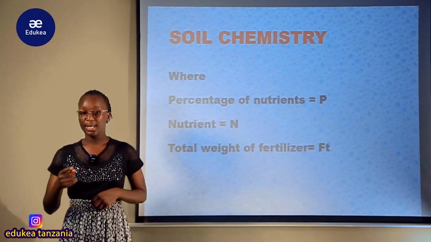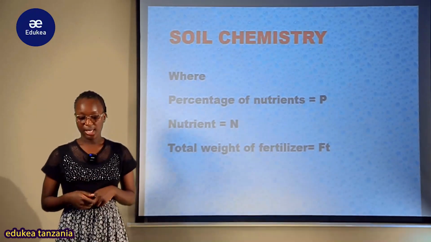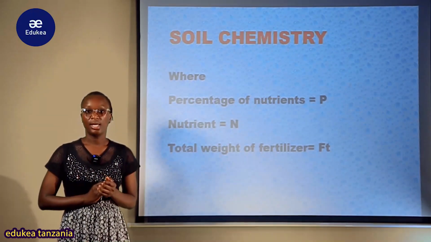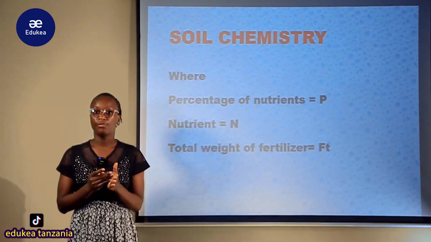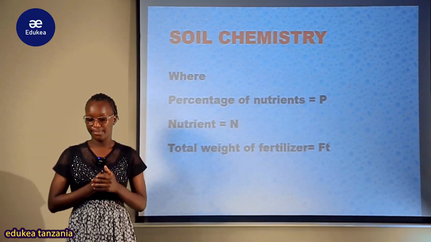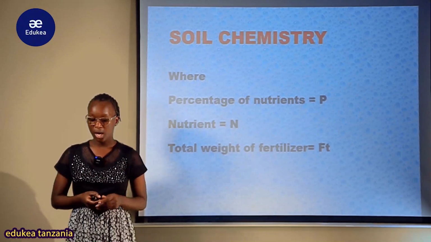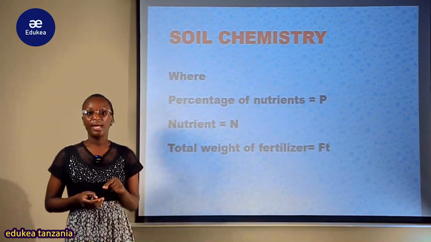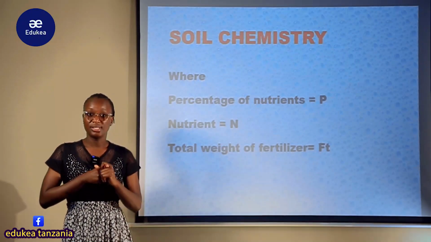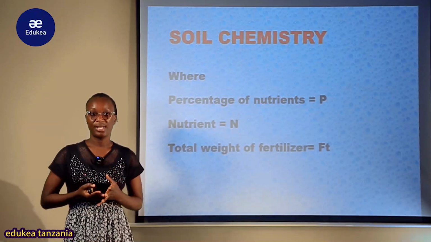But FT is the total weight of fertilizer, the total amount of fertilizer. Maybe the fertilizer has 100 kilograms. That is the total of our fertilizer. So in order to know the fertilizer grade of one primary nutrient, for instance nitrogen, in 100 kg total weight of the fertilizer.